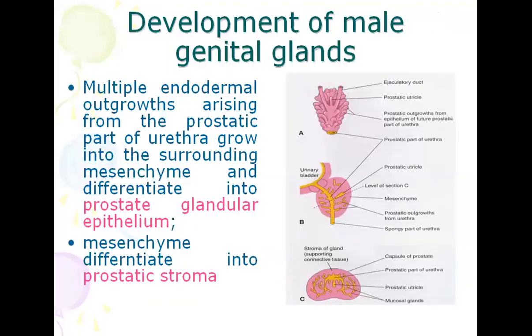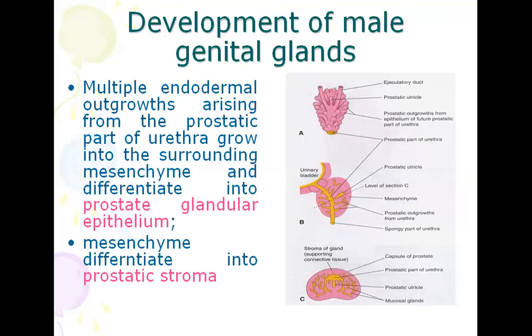Now, development of male genital glands. There is multiple endodermal outgrowth arising from the prostatic part of urethra, grow into the surrounding mesenchyme and differentiate into the prostatic glandular epithelium. You can see in A, this is prostatic part of urethra, B, prostatic part of urethra.